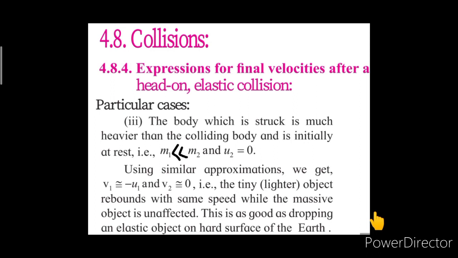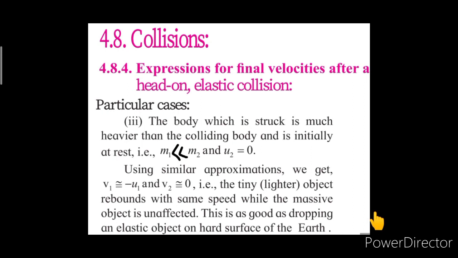This is as good as dropping an elastic object on the hard surface of the earth. This shows that in a head-on elastic collision of a light particle, where the mass of the body tends to 0, with a heavy particle at rest, the velocity of the light particle after the head-on elastic collision is approximately reversed and the heavy particle remains approximately at rest.